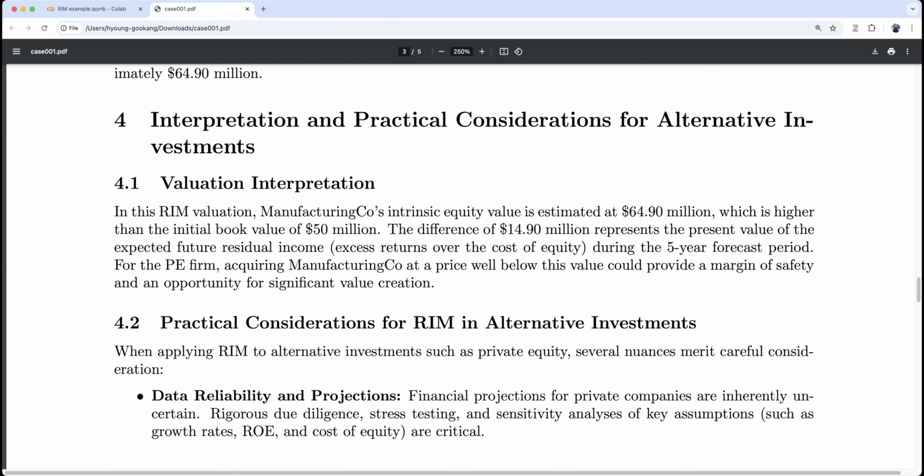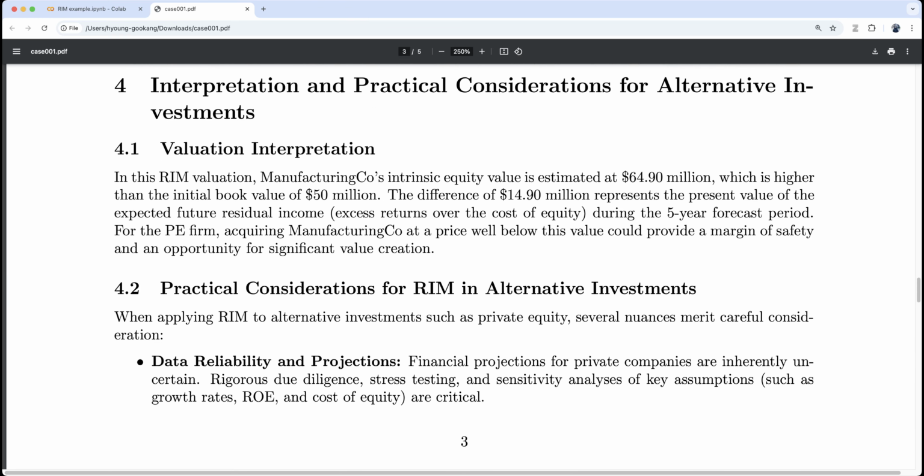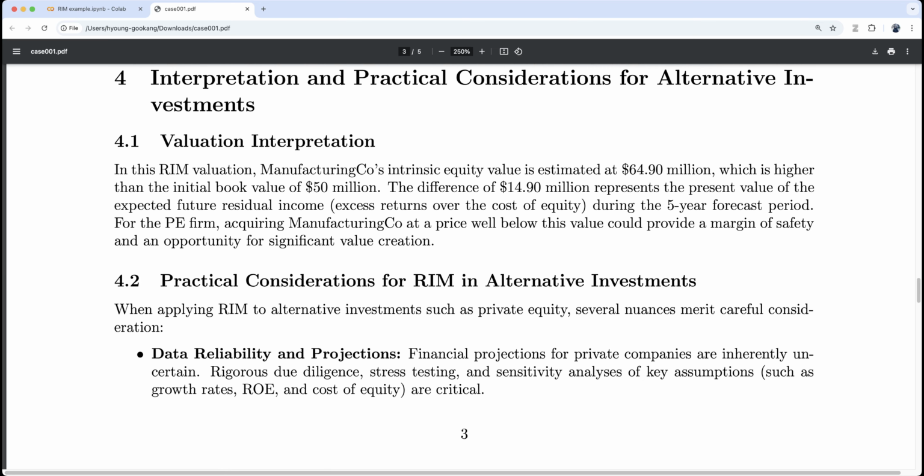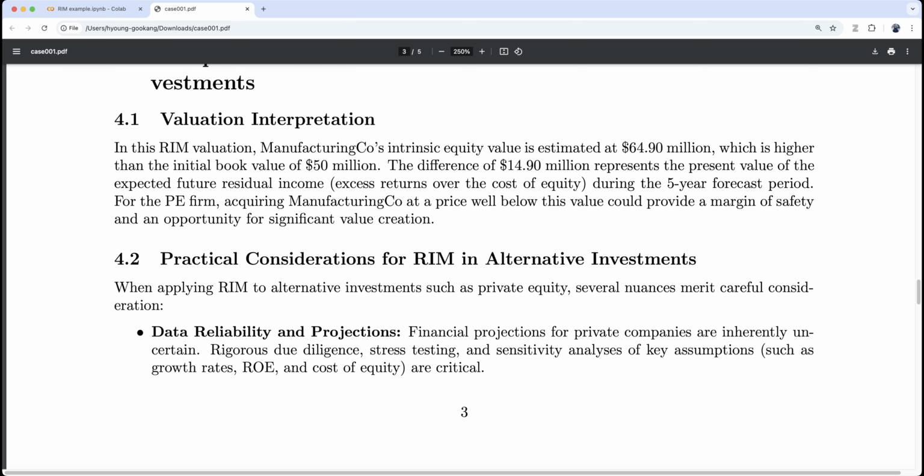Now, practical consideration for RIM in alternative investment. When applying RIM to alternative investment such as private equity, several nuances merit careful consideration. Data reliability and projection. Financial projections for private companies are inherently uncertain. Rigorous due diligence, stress testing, and sensitivity analysis of key assumptions such as growth rate, ROA, and cost of equity are crucial.